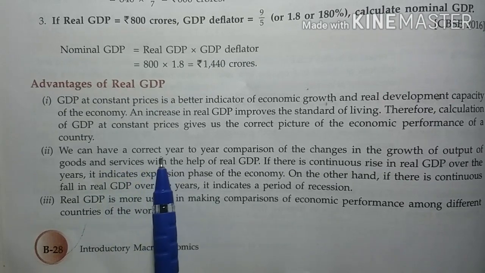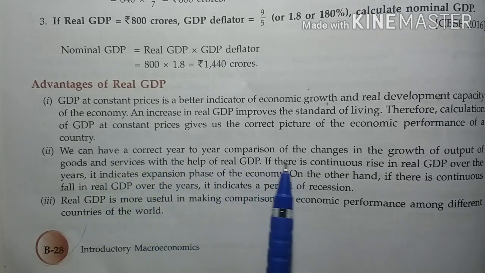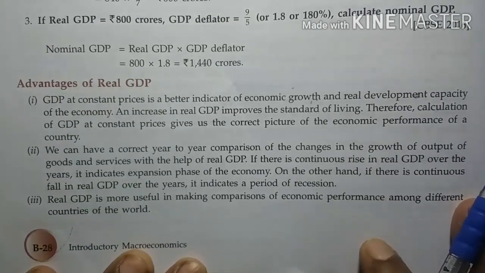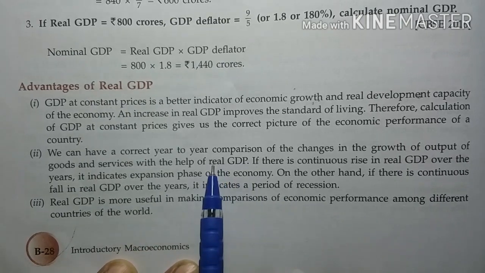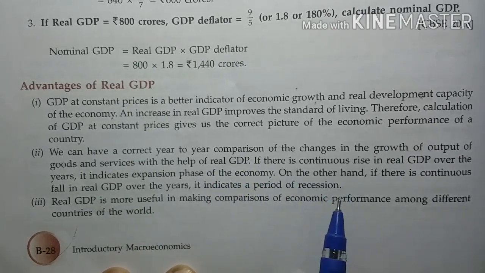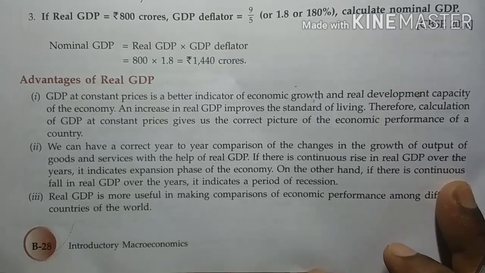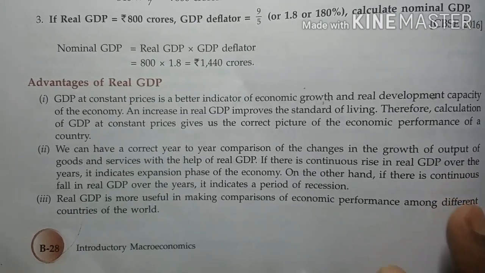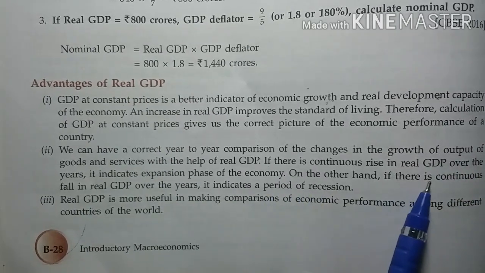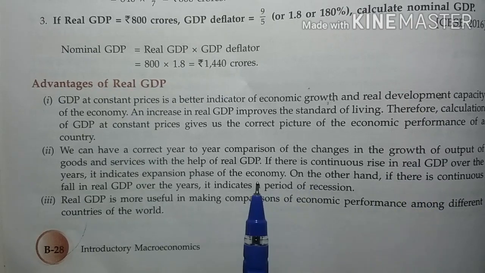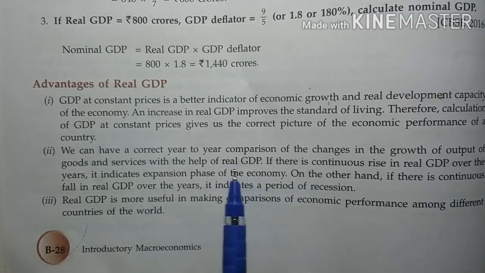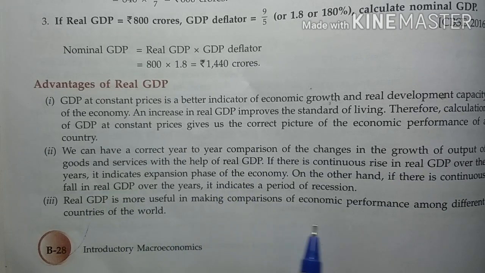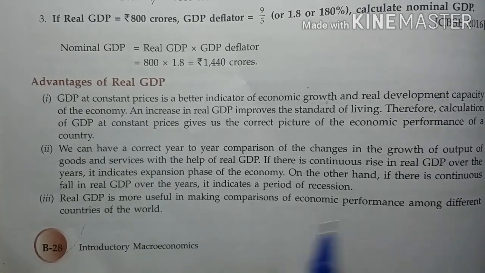We can have a correct year to compare changes in growth of output. The correct year is the base year. With the help of prices of that base year, we can get real GDP, and this will indicate whether actual growth of a country or economy is there or not. Only an increase in price will lead to a false growth of GDP, which can be corrected with the help of real GDP. And real GDP is more useful in making comparison of economic performance among different countries of the world also.